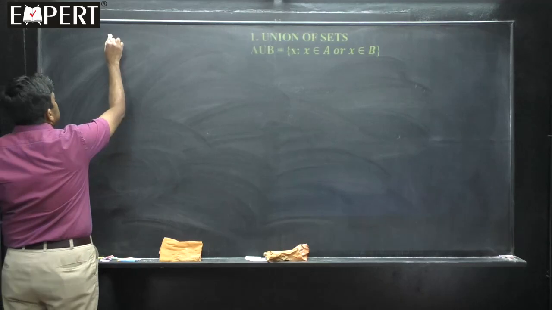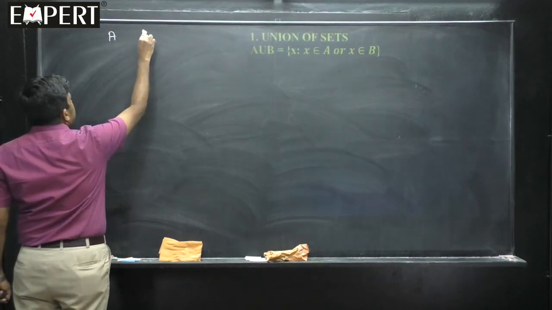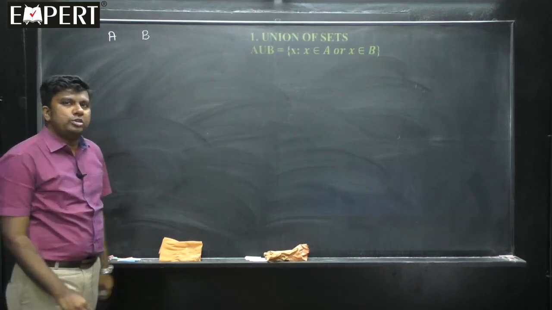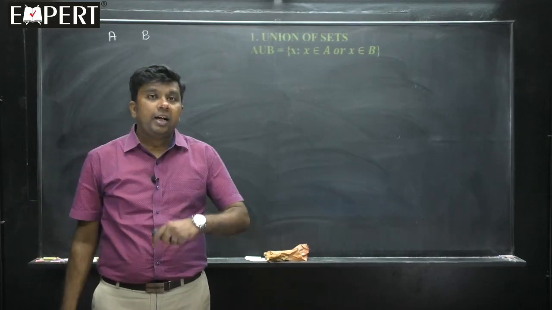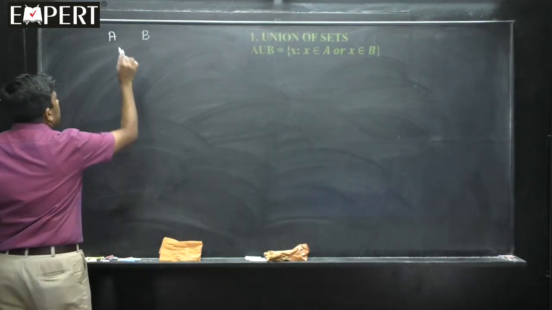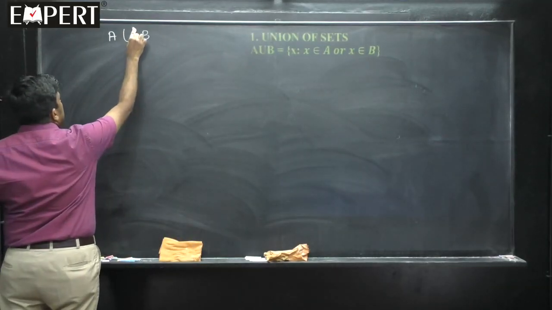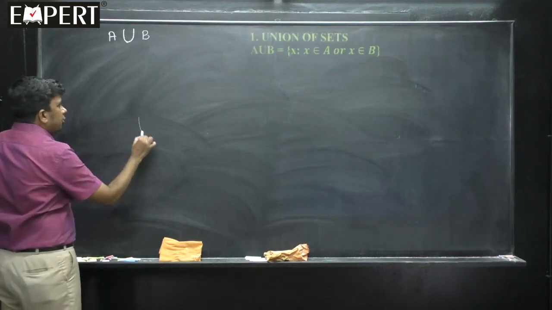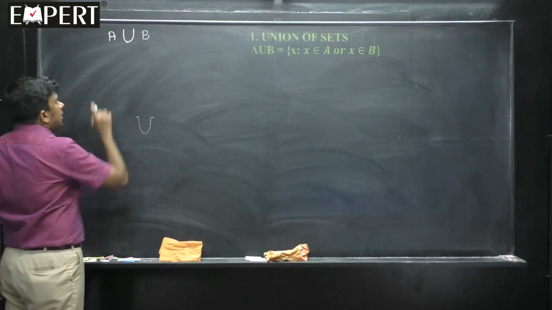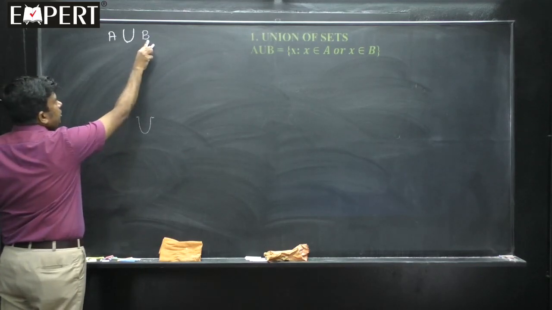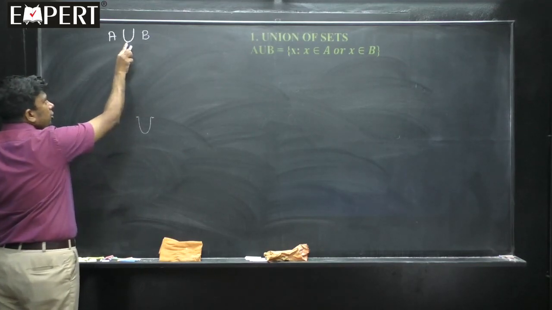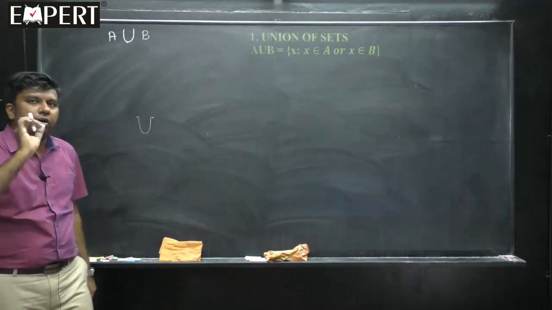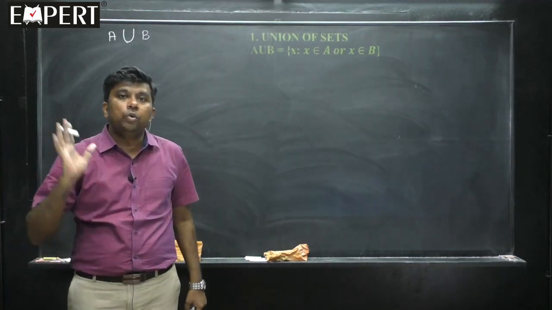First, union. What do you mean by union of sets? First of all, students, imagine you have been given 2 sets A and B. If 2 sets are given, A and B, then we can define the union of them. A union B, the notation is capital U. It is not the universal set. The universal set is usually denoted differently, but when you take two sets and you are operating, it is understood by default that it is an operation called union.